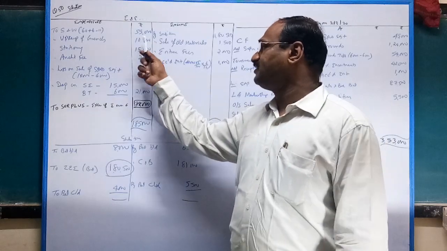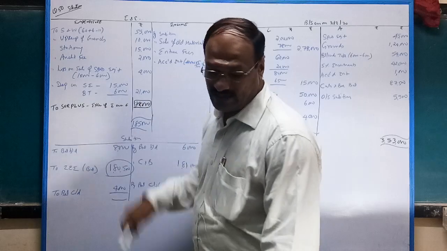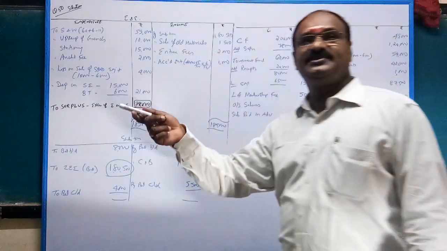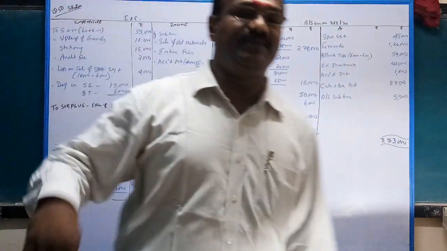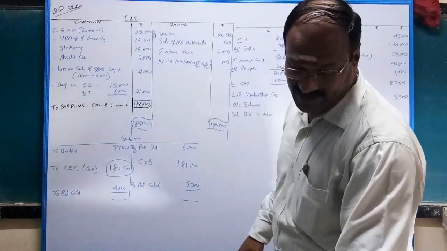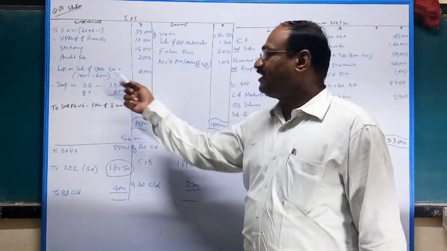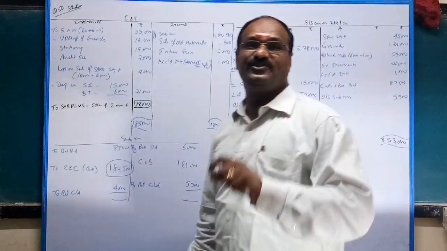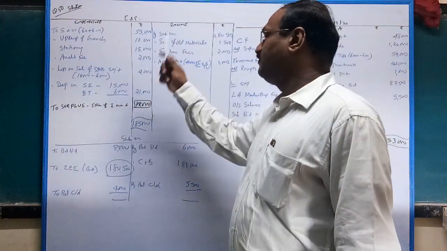Upkeep of ground given 10,000. Stationery 15,000. Audit fees 2,000. Expenses on tournament or teams will be adjusted against the tournament fund in the balance sheet liability side. We will discuss later. Sports equipment comes under the balance sheet asset side, investment asset. That's all. Apart from this, sale of equipment given in the receipt side, cost 10,000, sold at 6,000, thereby 4,000 loss. So loss on sale of sports equipment 4,000.